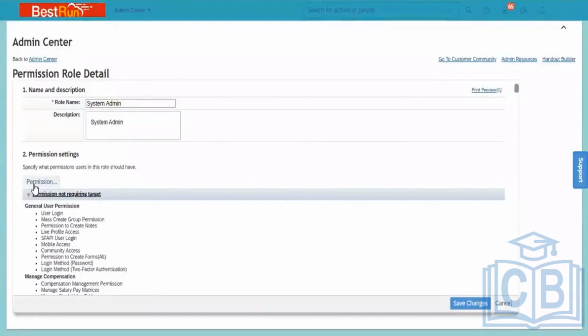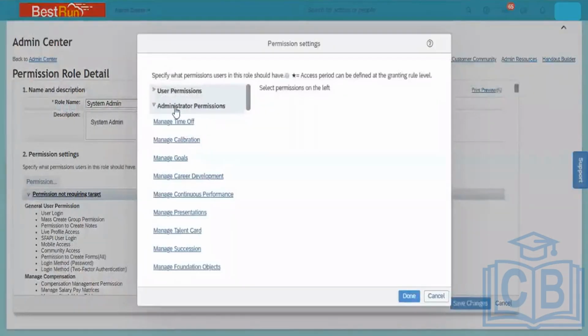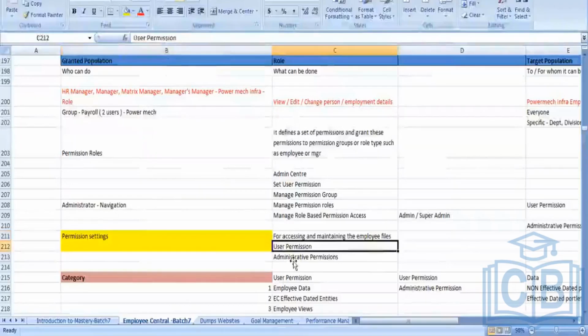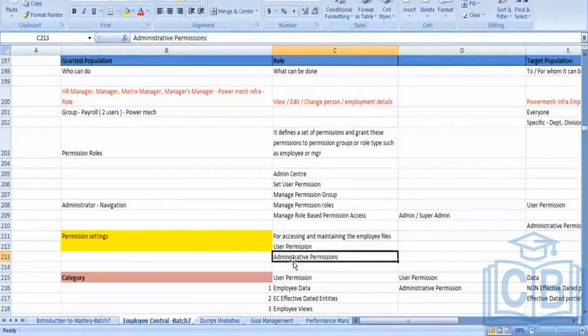Under this you have a tab here, permission. When you click on this permission, it will take you to the two tabs. What are the two tabs? Administrative and user permission. Same thing, I am just showing you administrative and user permission. In the administrative and user permission, you will find a lot of categories.